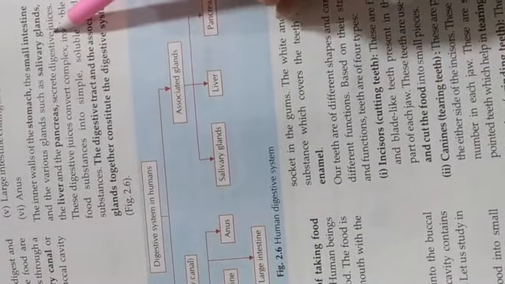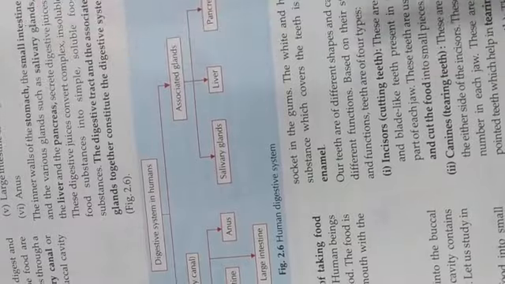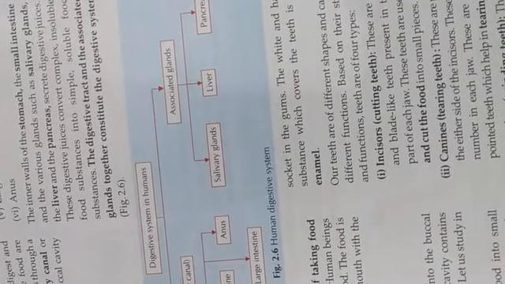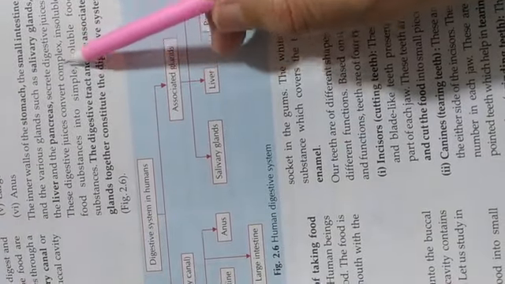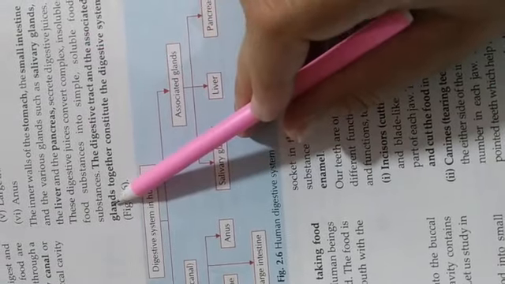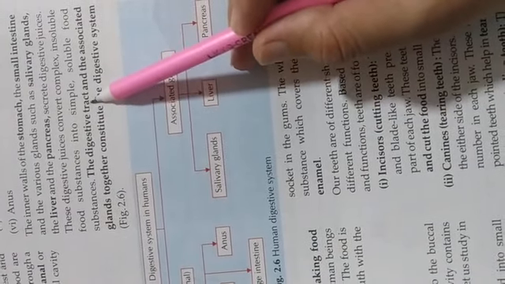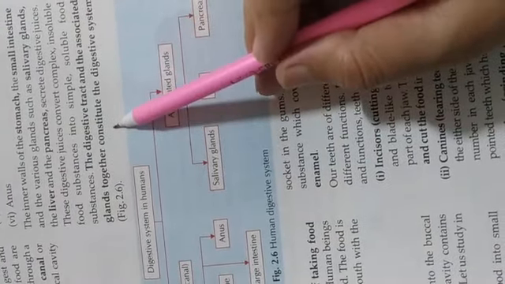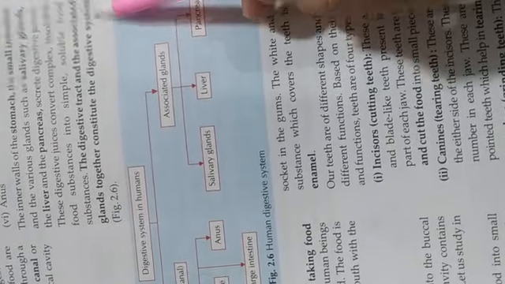and pancreas secrete digestive juices. What is gastric juice? It is the juice which helps to digest our food. These juices convert complex insoluble food substances into simpler substances, and this process is known as digestion. The digestive tract and the associated glands together constitute the digestive system.